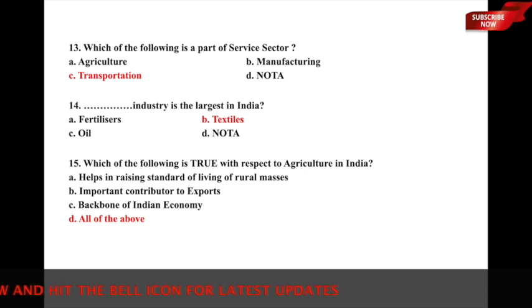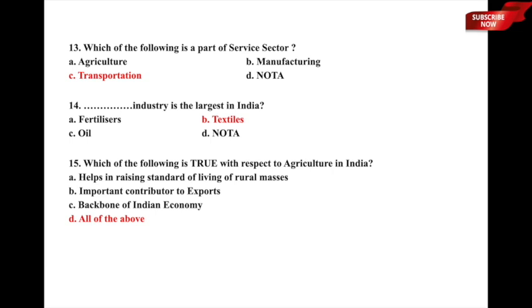Let us now move to question number 14. The question is, dash industry is the largest in India. Which industry is the largest in India? Whether it is A, fertilizers industry, B, textiles industry, C, oil industry, or D, none of the above. So here again a factual sort of question, but it is option B, textiles is the largest industry in India, and therefore option B, textiles, is the correct answer to this question. Let us now move to the next one.